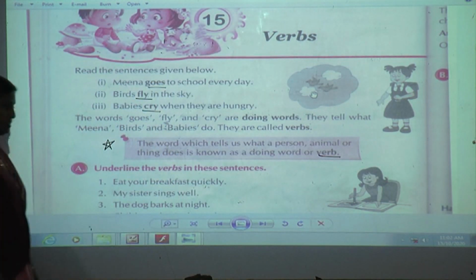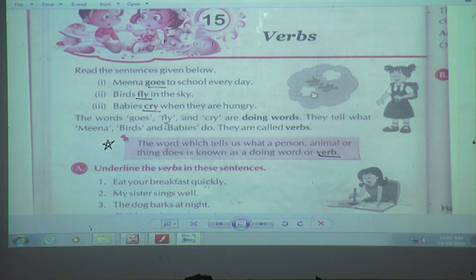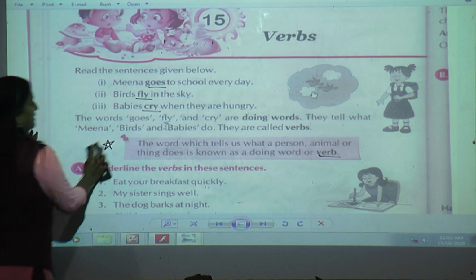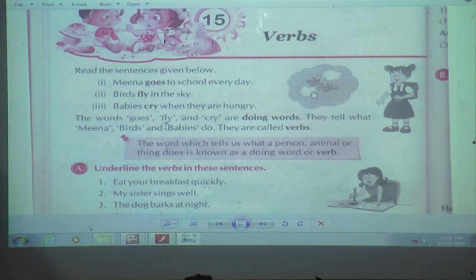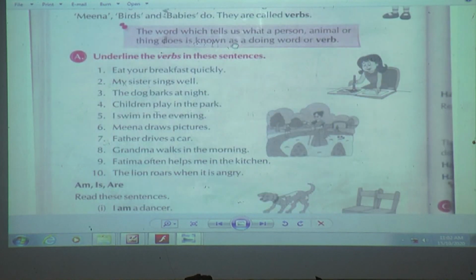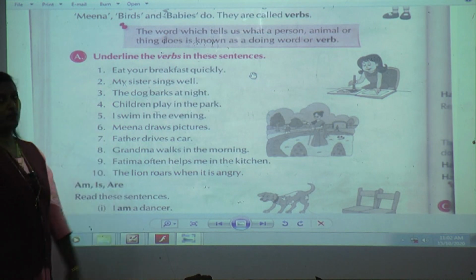Understood the definition? Okay. Now in each sentence you will get a verb. Without a verb it is not possible to form a sentence, else it will be an incomplete or meaningless sentence. Understood?